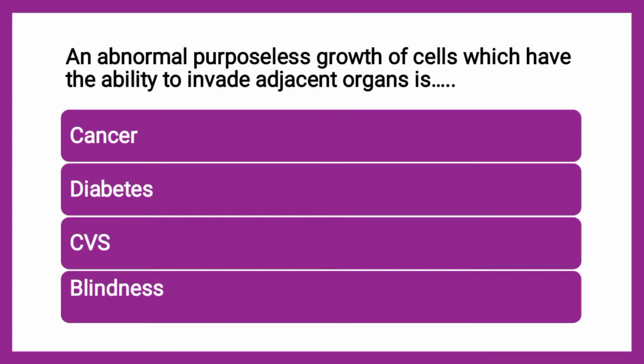So to start with the first question from part 3, the question is: an abnormal purposeless growth of cells which have the ability to invade the adjacent organ is dash. When the cells abnormally grow, purposelessly they grow, and simultaneously they have the capability to invade the adjacent tissues also. The disease is whether it's a cancer, whether it's a diabetes, whether it's a cardiovascular disease or blindness. The correct answer is it is cancer.